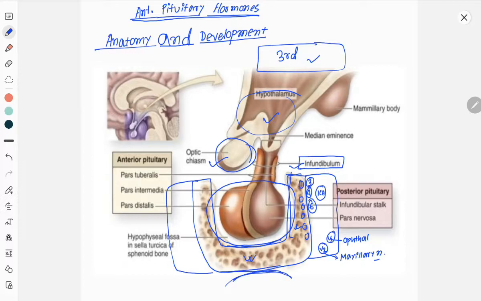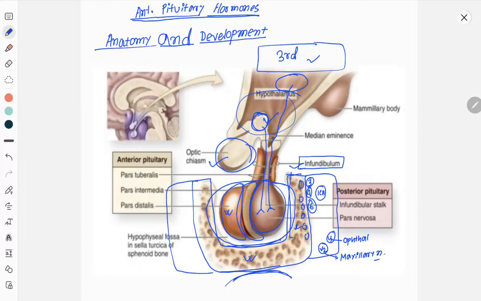In the hypothalamus we have two types of cell bodies. One is supraoptic or preoptic, another is paraventricular. These cell bodies send their axons to the posterior pituitary gland. We have the posterior pituitary, the intermediate pituitary portion and the anterior pituitary. Most major hormones of the pituitary gland are secreted from the anterior pituitary, but there are two hormones secreted from the posterior pituitary.